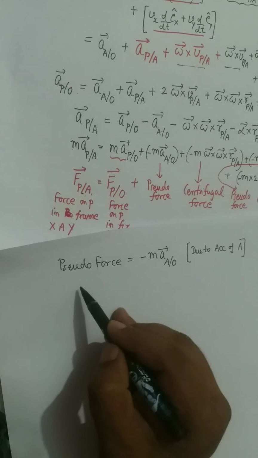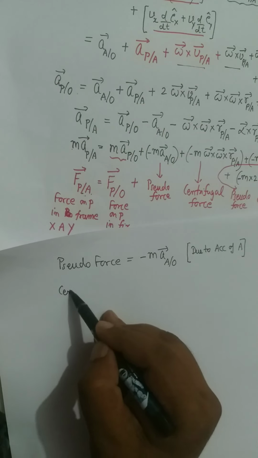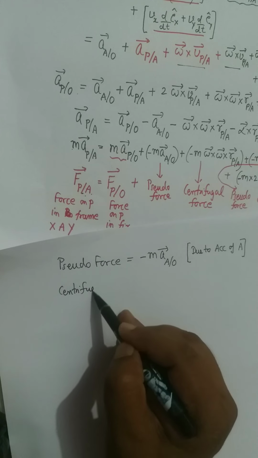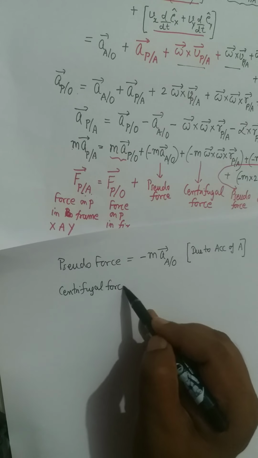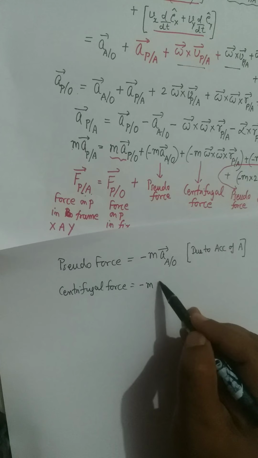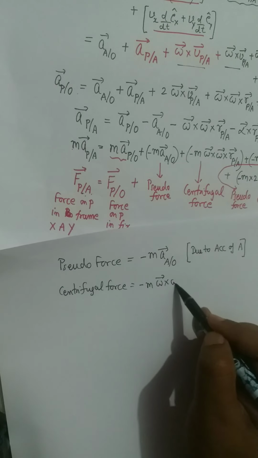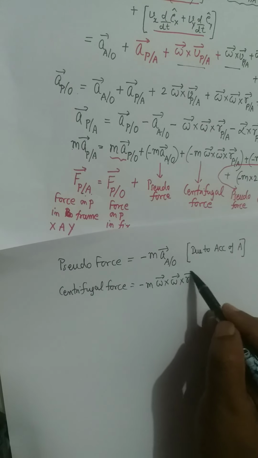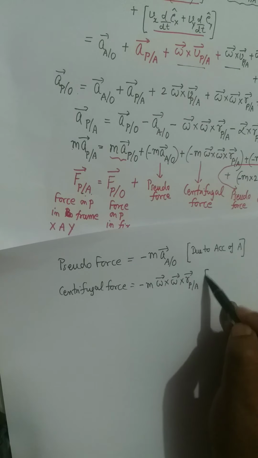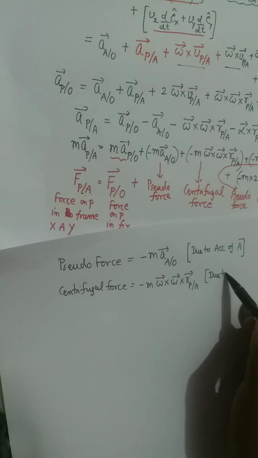Then you have one more term which is centrifugal. So centrifugal force is minus m omega cross (omega cross r of P relative to A), and it is due to rotation of axis.